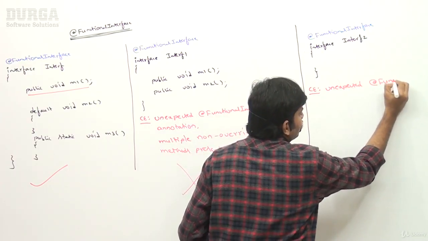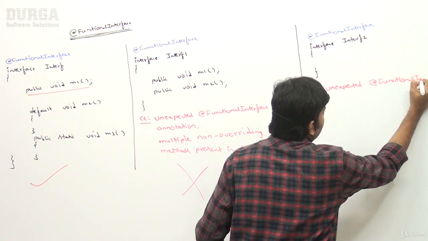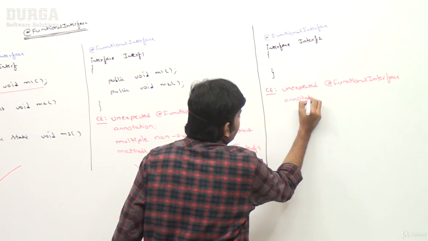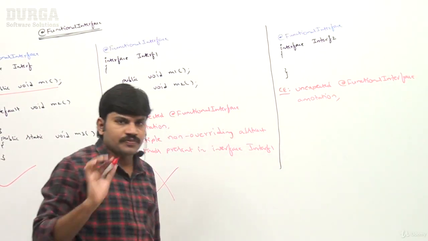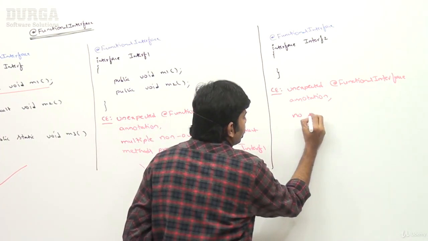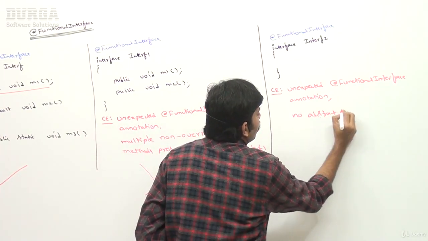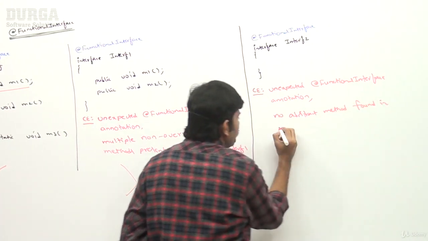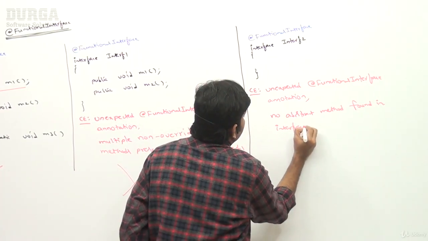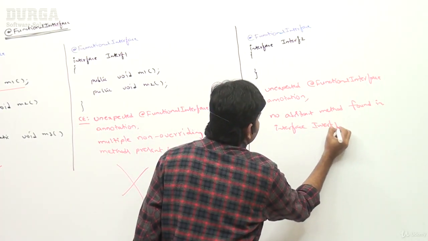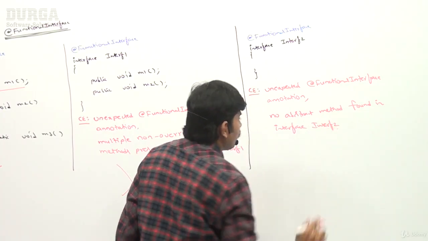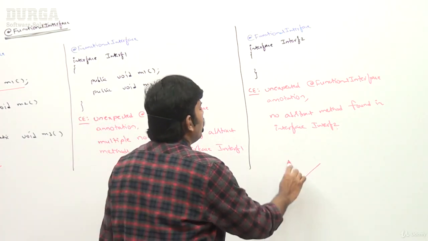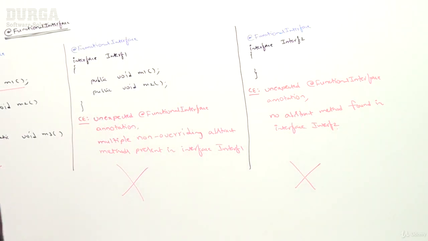Unexpected @FunctionalInterface annotation. No abstract method found in interface Interface2. That's why this one is also invalid. The code won't compile. Everyone can understand, right?